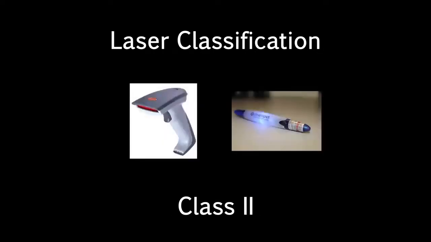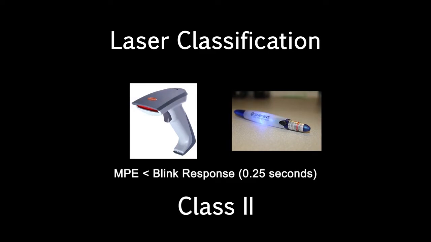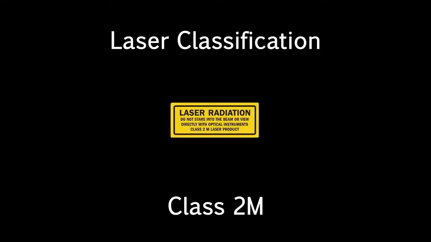The next class, Class 2, represents visible lasers up to 1 milliwatt of output power. Momentary viewing of this beam is typically not considered hazardous, since the upper radiant power limit on this type of device is less than the maximum permissible exposure, or MPE, of less than 1/4 second. Intentional extended viewing, however, is considered hazardous. A Class 2M laser is safe because of the blink reflex if not viewed through optical instruments. As with Class 1M, this applies to laser beams with a large diameter or large divergence for which the amount of light passing through the pupil cannot exceed the limits for Class 2.